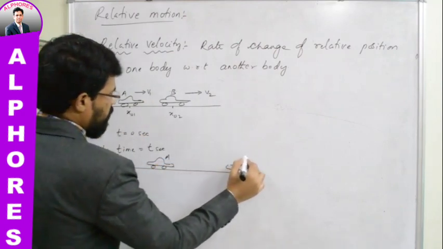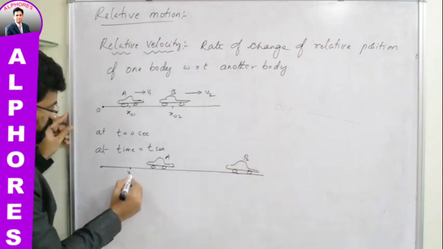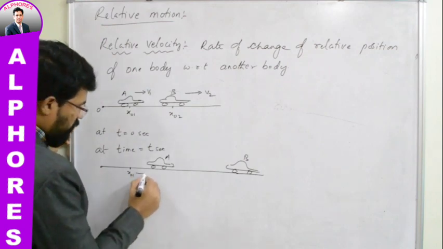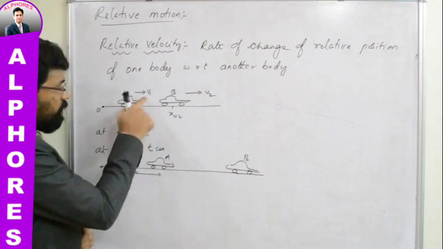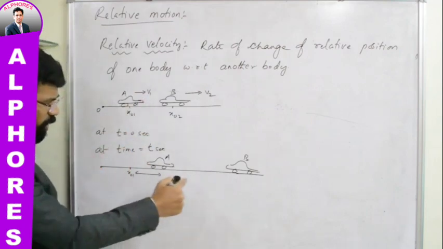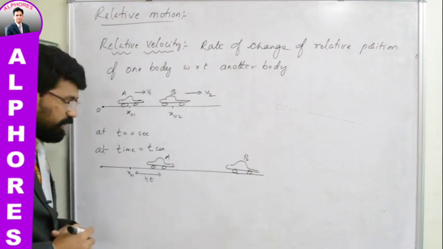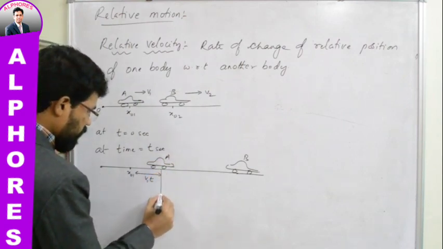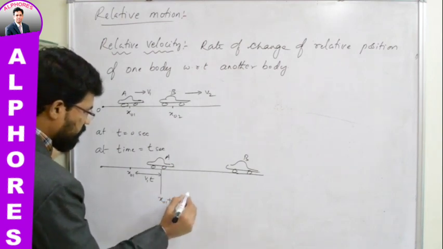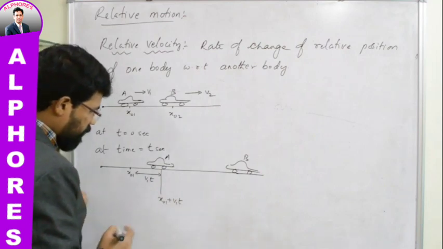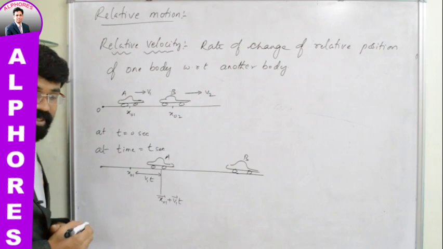This is car A and this is car B. Earlier this car is here, where the displacement is x01. Further, how much distance has it moved? It has moved some distance, we don't know that. But we do know that it has moved with a velocity equal to v1 for a time equal to t. Then how much will this distance be? v1 into t, isn't it? So the new position of car A can be written as x01 plus v1t. Or vectorially you can write x01 bar plus v1 bar into t.